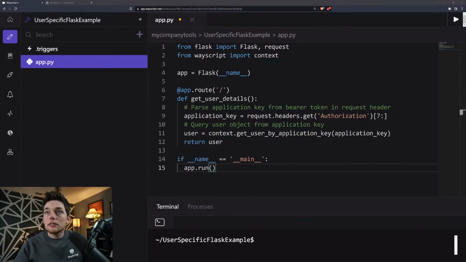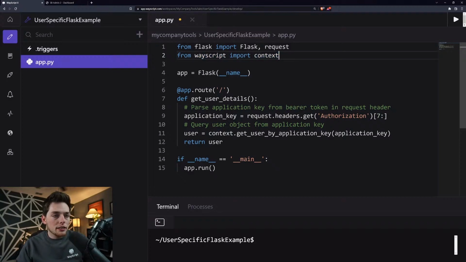Hopefully that's big enough. It looks like it is. So what's going on here is we're using the WayScript import of context, and what that context does is it allows us to get information about the user who is hitting our endpoint. In this case, when a user hits our endpoint, we send an authorization in the header, and we can get the user information about the user using that information.